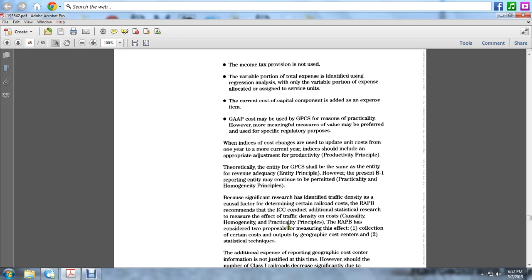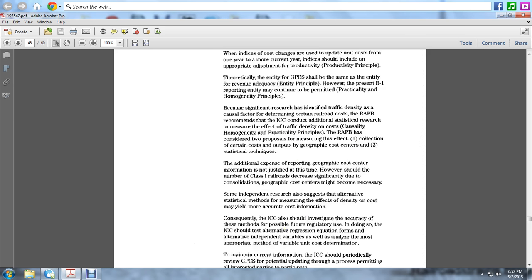The Railroad Accounting Principles Board considers two proposals for measuring the effect: 1. Collection of certain cost and output data by geographical cost centers, using statistical techniques. 2. Additional expense reporting by geographical cost centers. This information is not justified at this time, however, given that the number of Class 1 railroads is decreasing significantly due to consolidation, general geographic cost centers might not be necessary. Some independent research also suggests alternative statistical methods for measuring the effects of density that may yield more accurate information. Consequently, the ICC should investigate the accuracy of these methods for possible future regulatory use.